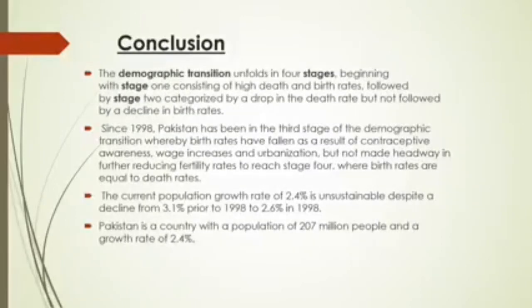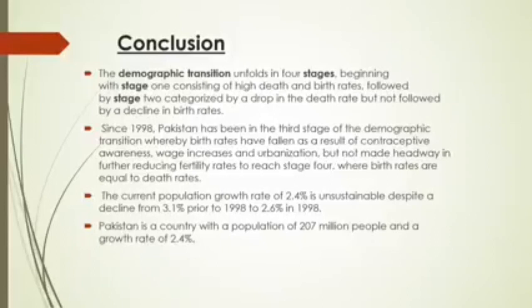The demographic transition unfolds in 4 stages, with stage 1 consisting of high death rate and birth rate, followed by stage 2, categorized by a drop in the death rate but not followed by a decline of the birth rate. Since 1998 Pakistan has been in the 3rd stage of the demographic transition, whereby birth rates have fallen as a result of contraceptives, awareness, wage increases and urbanization, but not made headway in further reducing the fertility rate to reach stage 4, where birth rate is equal to death rate. This is the conclusion of the demographic transition model.